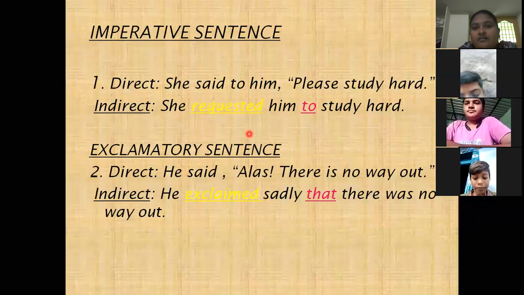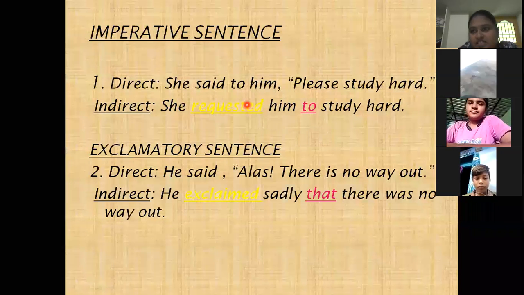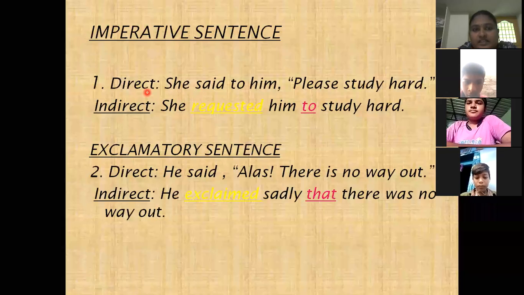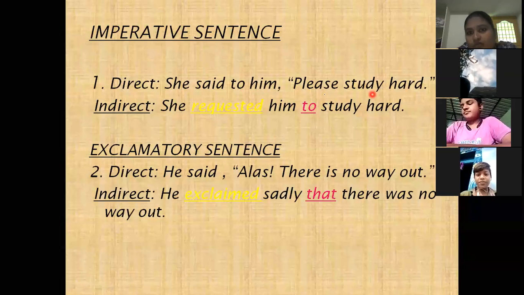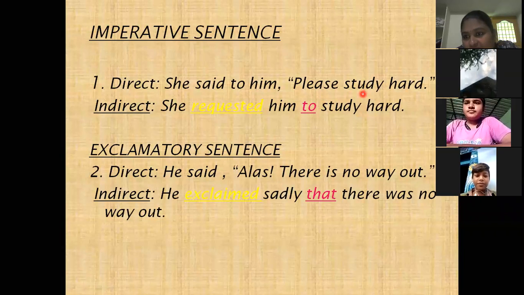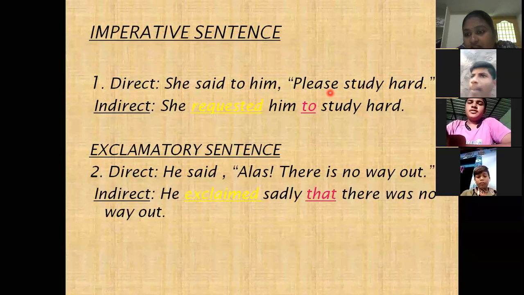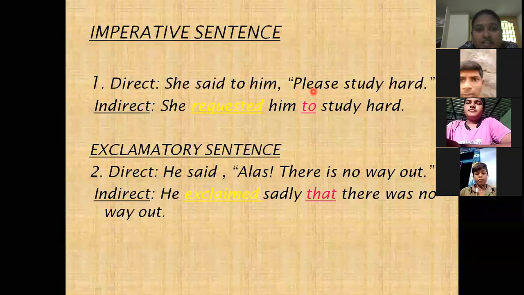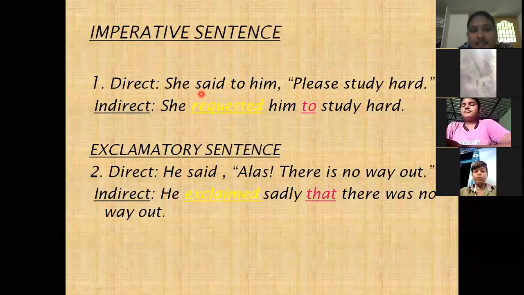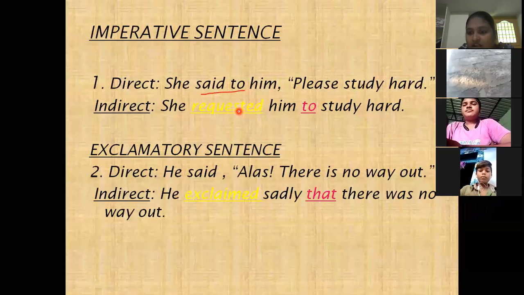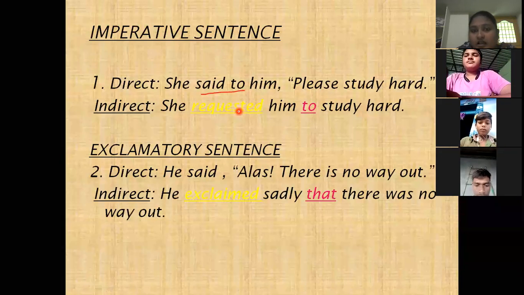Okay, ma'am. Here, let me discuss one example based on the three points. See here, in direct speech: she said to him, please study hard. What type of sentence is it? Please study hard. Here please is given, so it is a request. Request comes under imperative sentence. So for imperative sentence, said to is changed to requested, suggested, ordered, like that.